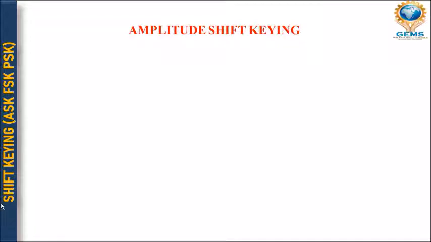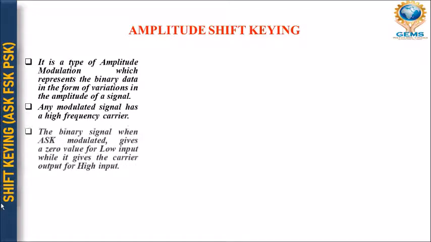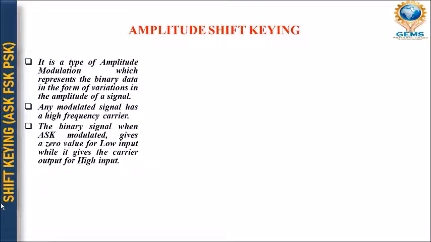So let us discuss ASK first in detail, that is amplitude shift keying. It is a type of amplitude modulation which represents the binary data in the form of variation in the amplitude of the signal. So amplitude shift keying is concerned with the amplitude of the signal. That means the amplitude of the output signal will depend totally upon the input data that we are providing. Any modulated signal has a higher frequency carrier. That means its signal is much higher than analog communication or analog modulation.